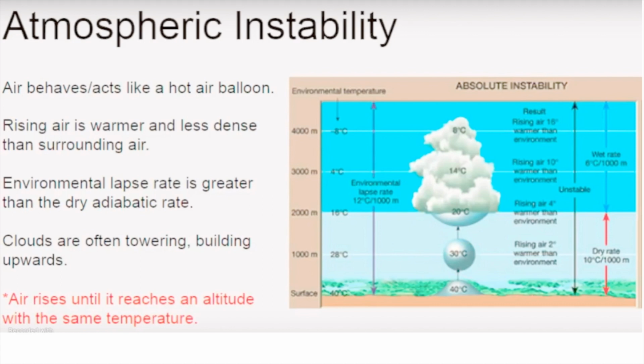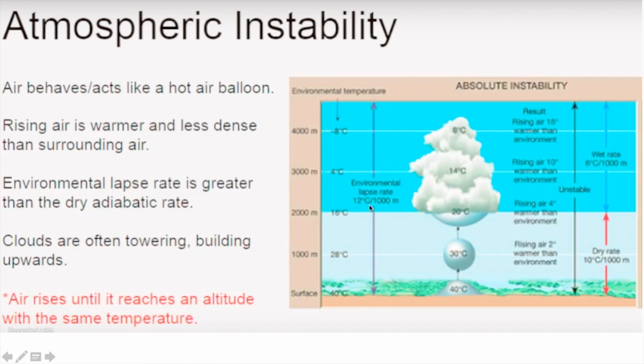Okay. Now in a case of atmospheric instability, we have hot air. See, it behaves like a hot air balloon. In a hot air balloon also, what we have? We have warm air inside the balloon, right? And that warm air is warmer than the surrounding. So basically that warm air inside a balloon is less dense than the surrounding, and that's why the hot air balloon will move up. Similarly, here also the parcel is warmer than the surrounding, and that's why it is moving up. So you can say that in this case, the environmental lapse rate is more, because the ambient temperature is having more fall of temperature than the parcel.